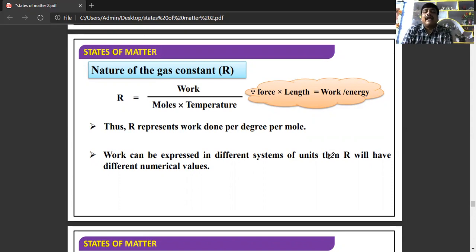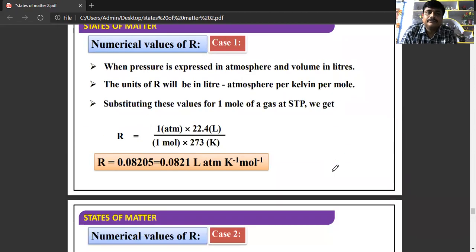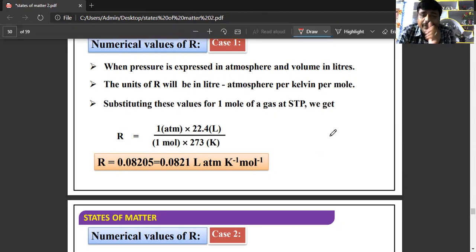So we can express it in different systems of units, so that R will have different numerical values. What are the different numerical values of R? When pressure is expressed in atmosphere and volume is expressed in liters, what is the unit of R?